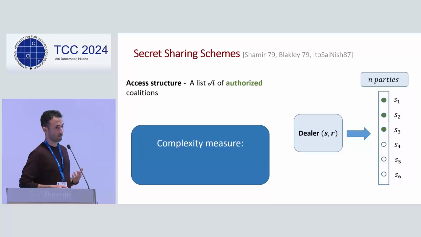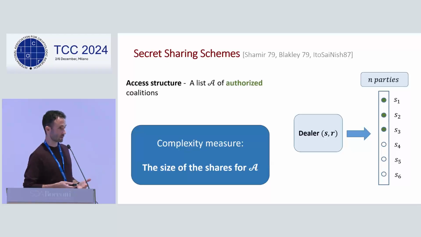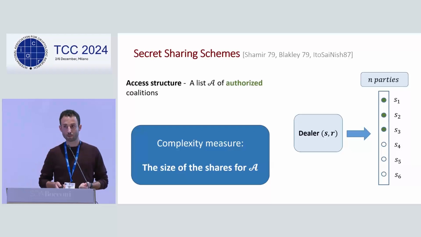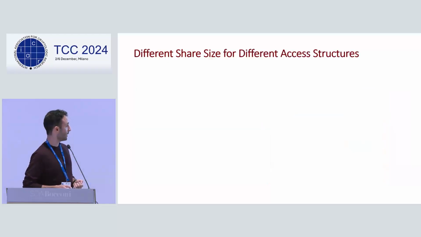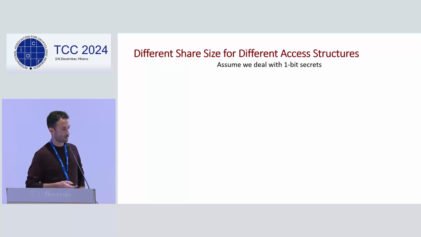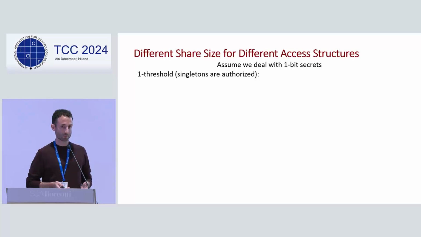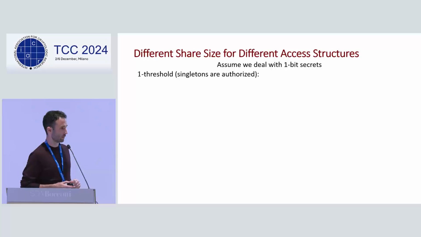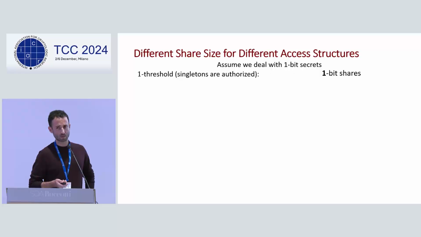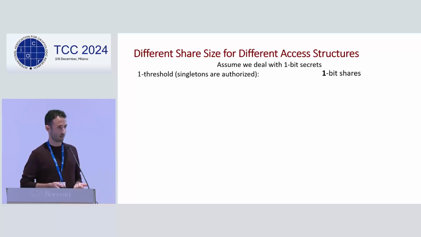The natural complexity measure for secret sharing is what is the best share size with which we can realize any access structure. Given such a list of authorized coalitions, can we realize it efficiently with small shares? Even if we assume that we only deal with one-bit secrets, some access structures are known to be very cheap, while about others we don't know too much. For a simple access structure, say the one-threshold, if we want every party to be authorized on its own, we can just give it the secret, and it will be a secret sharing scheme with one-bit shares.